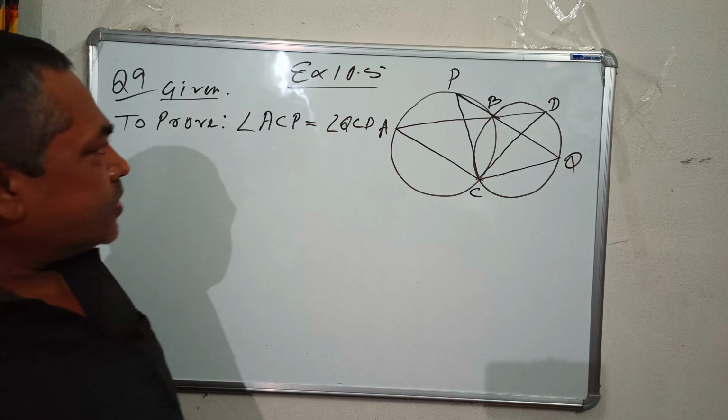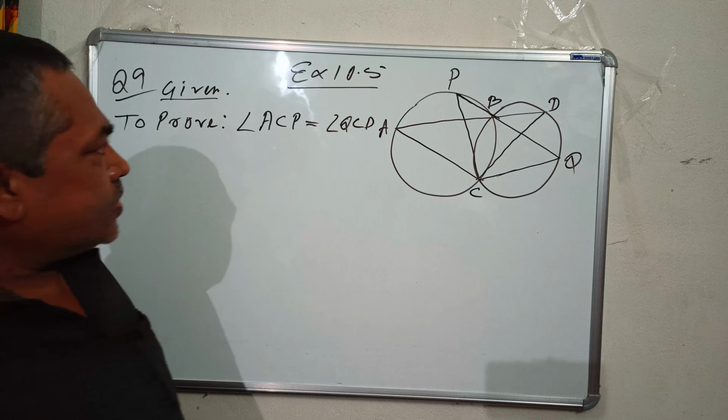Now, these two angles are equal because the lines ABD and PBQ pass through this point. Okay, so I go to the proof.